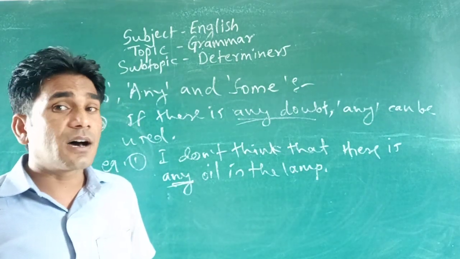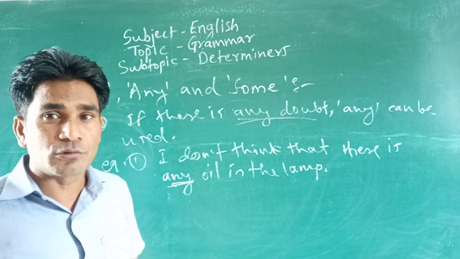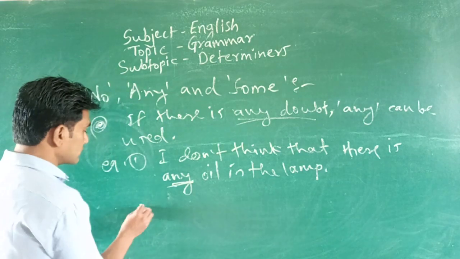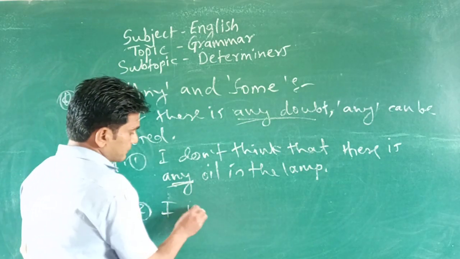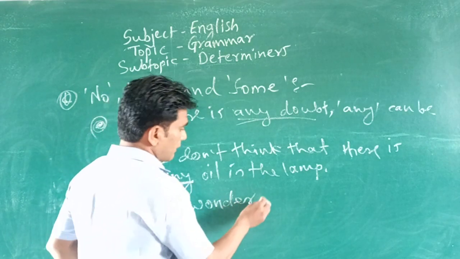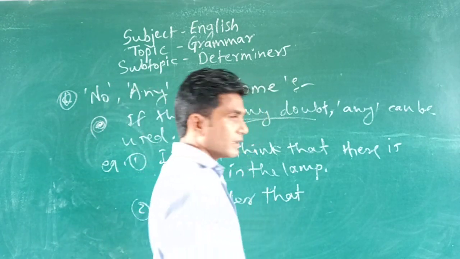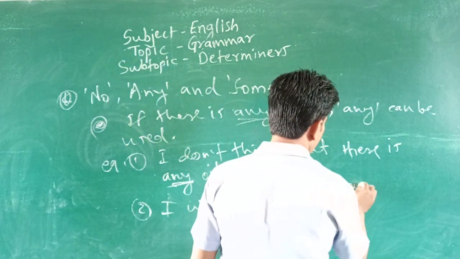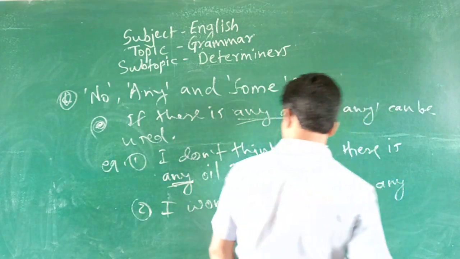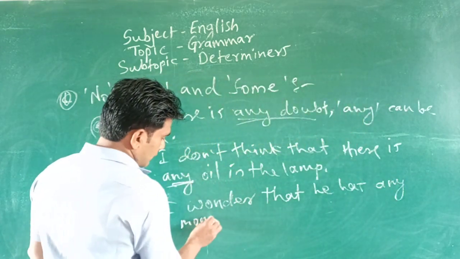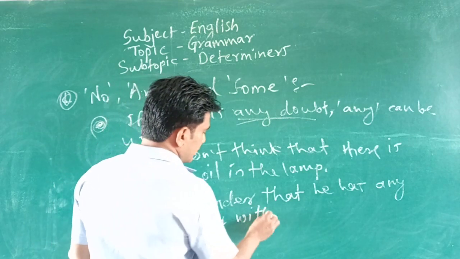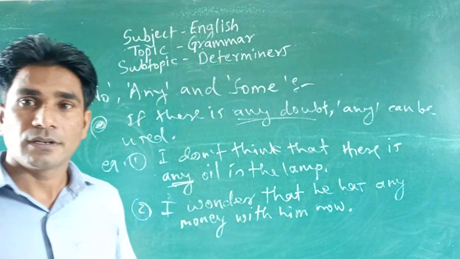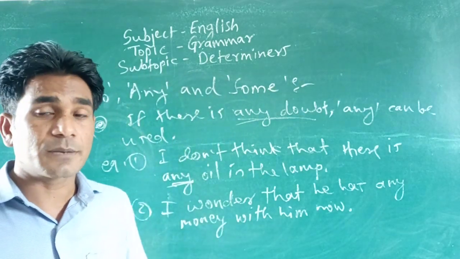For the doubt, if you have any doubt or in case you have doubt, you can use any in that sentence. Okay, another sentence you can say, I wonder that he has any money with him now. I wonder means actually it is about doubt, surprise, wonder.